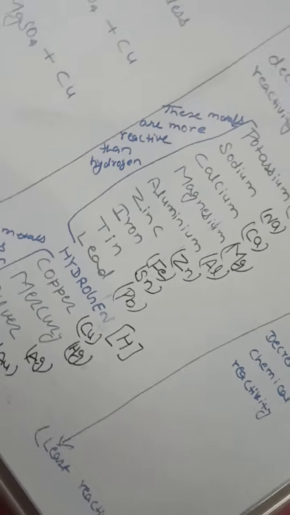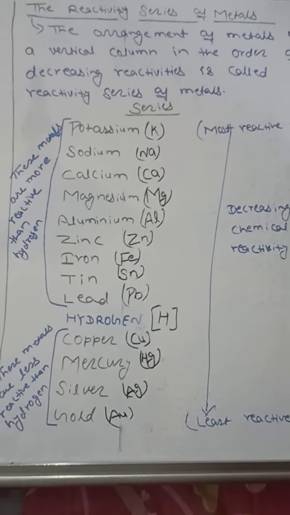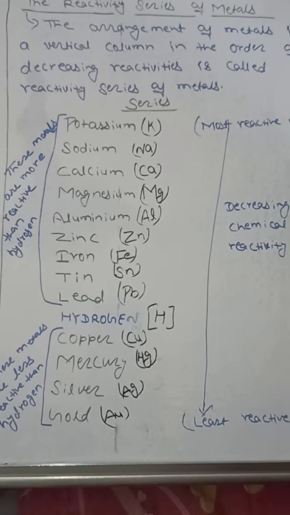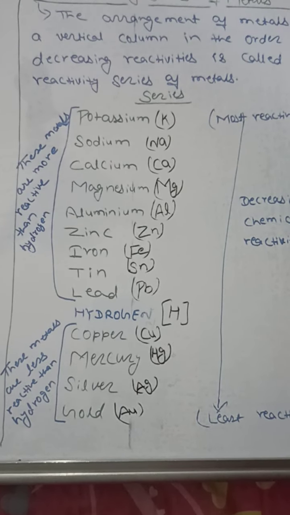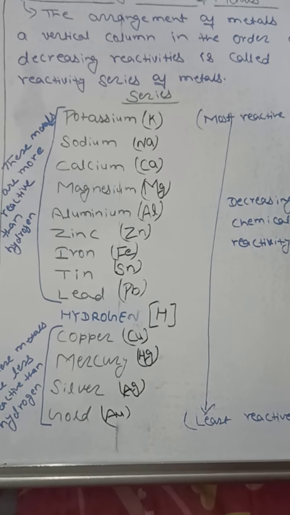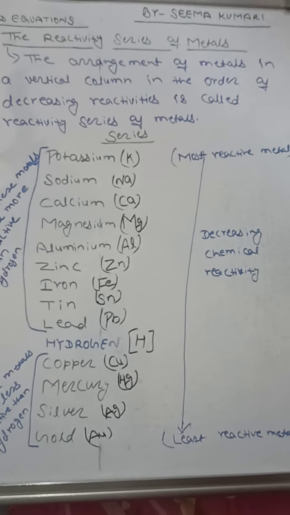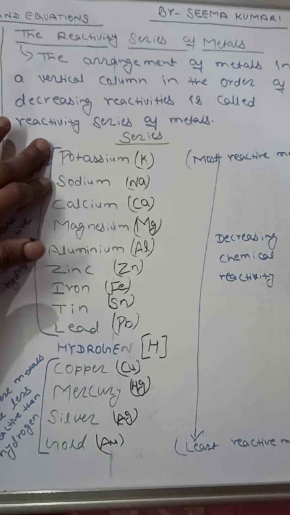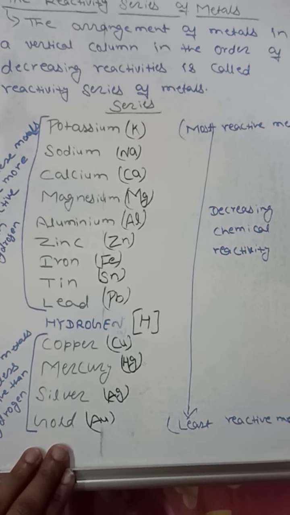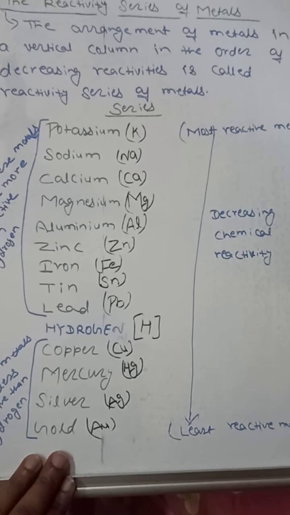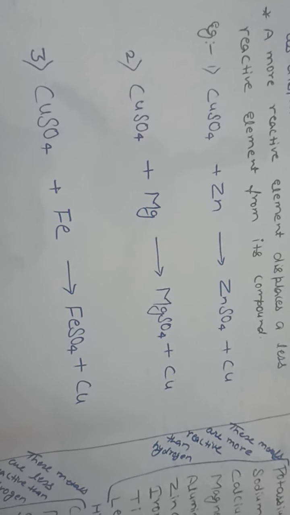So this is the reactivity series of metals that you should keep in mind to understand displacement reactions, because you should know which metal is more reactive and has the capacity to displace other metals. Here potassium and sodium are the most reactive metals, and gold and silver are less reactive, which is why they are at the bottom of the reactivity series. So now come to the example.